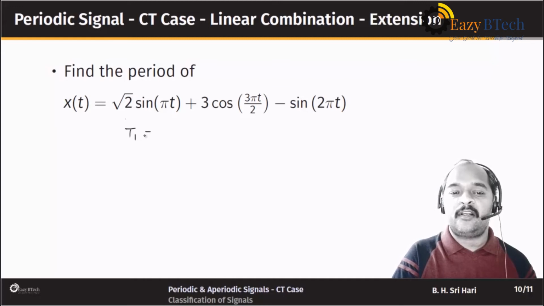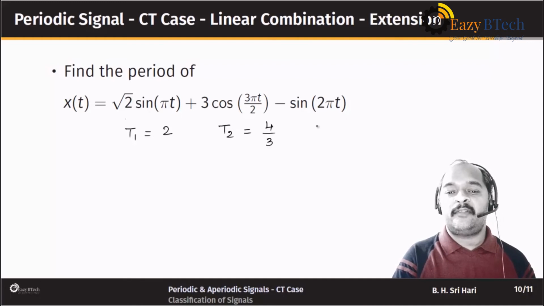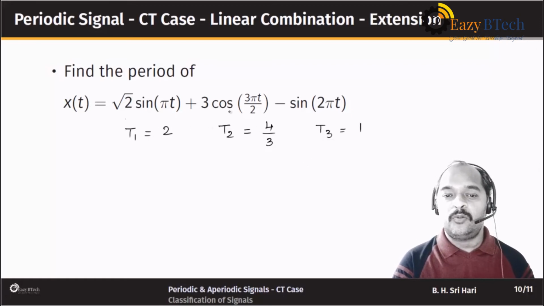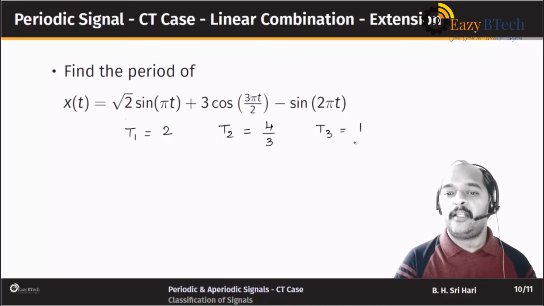For the first signal, we can easily prove that the period is 2, for the second signal capital T equal to 4 by 3, and for the third signal T3 equal to 1. So T1 is 2, T2 is 4 by 3, and T3 is 1.